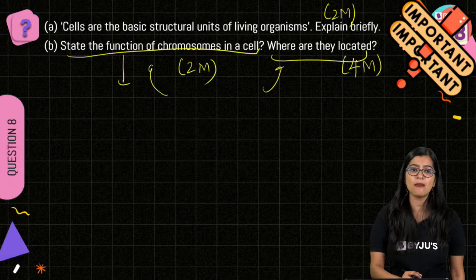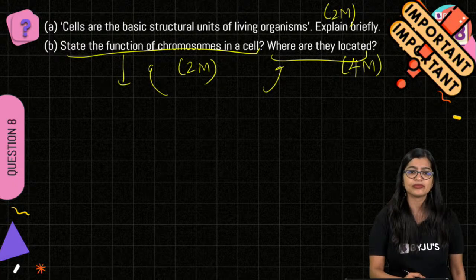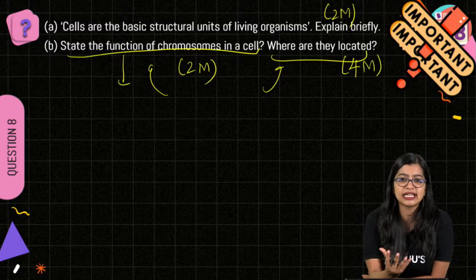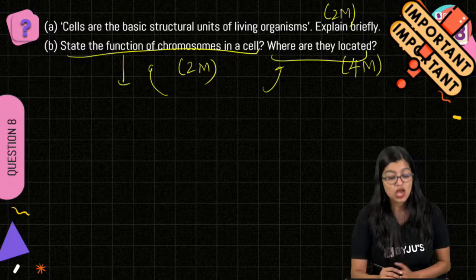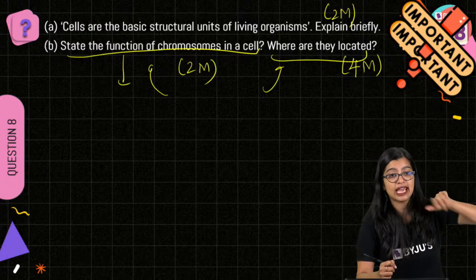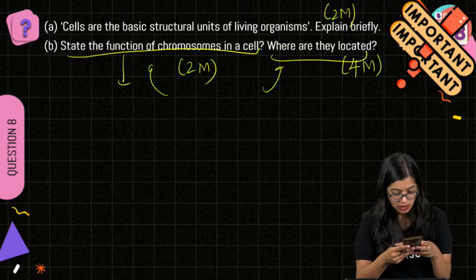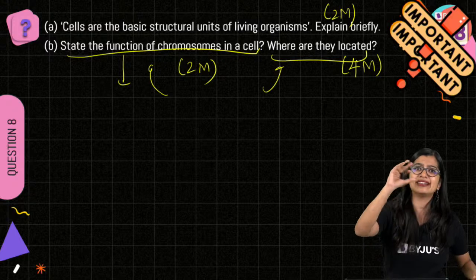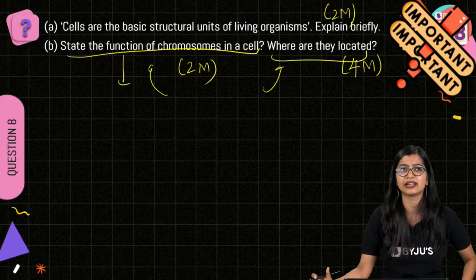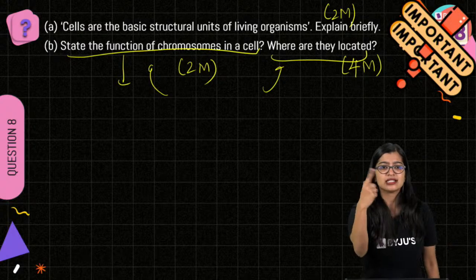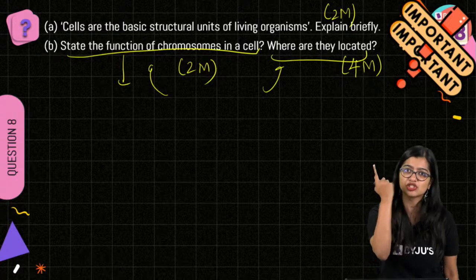Guys, why are we overcomplicating the function of chromosomes? What is the primary role of chromosomes? They have genetic material in them and help in heredity, yes. I think I saw an answer which I would like to correct. I think somebody told me that, ma'am, it is for transporting the genetic material. That is not why it is, I don't remember who told me this. Somebody told me that it is for transporting the genetic material.